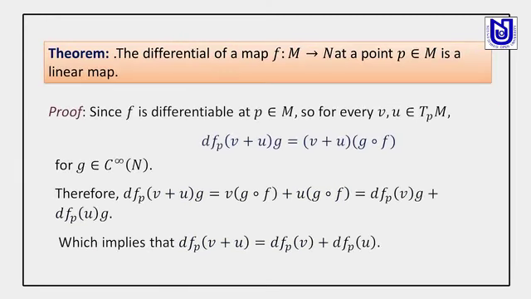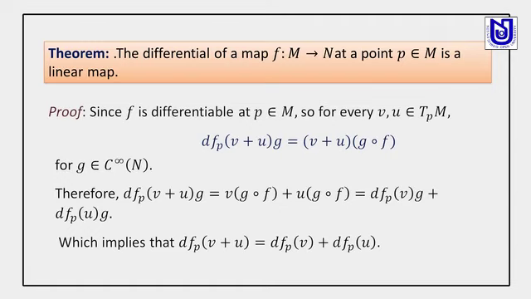Now, the derivative of a function f from M to N at the point p is a linear map, and this can easily be proved. For two vectors u, v, dfp(u+v) applied to z is equal to (u+v) applied to z composed with f, for any smooth function z on N. Therefore, dfp(u+v) of z equals u of z composed with f plus v of z composed with f.